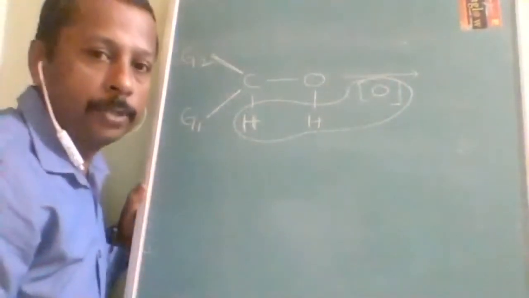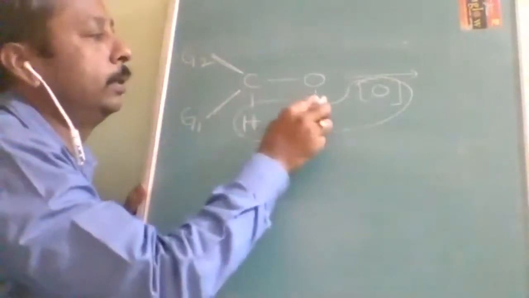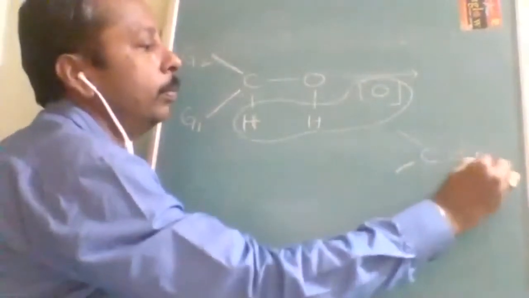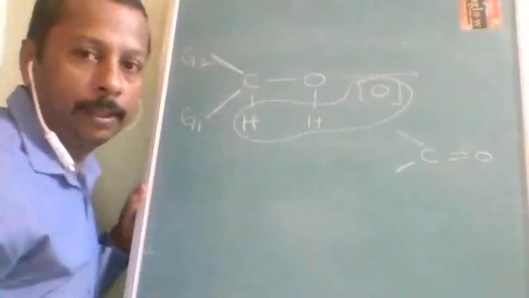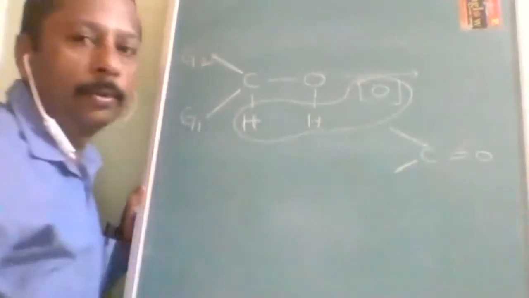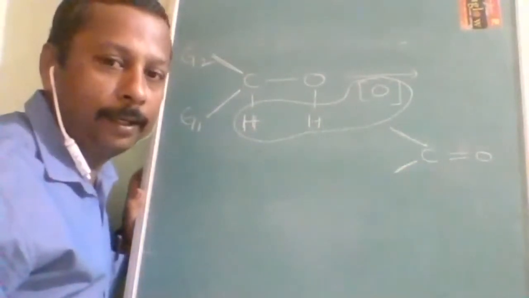Removal of hydrogen is called oxidation. So this hydrogen is not there, this is not there, and what they will do is form this group. What is this group? You remember, this group is called the carbonyl group. The carbonyl group is common to both aldehydes and ketones.